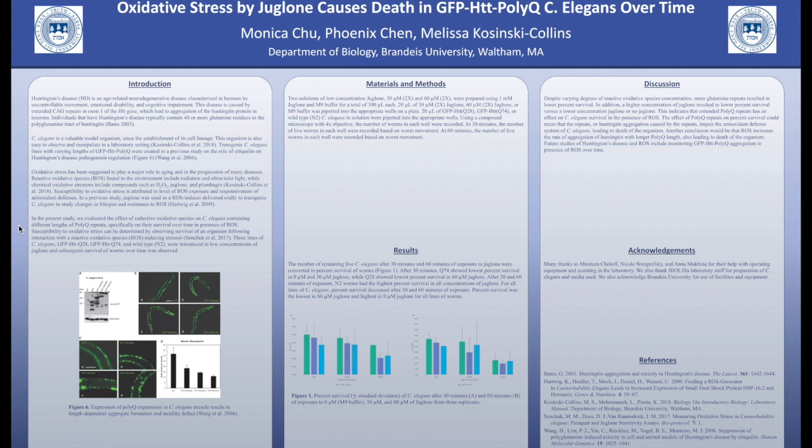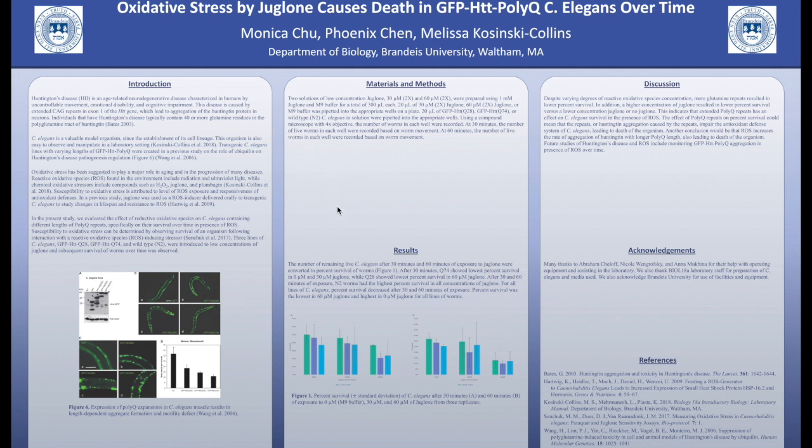So we performed an experiment using worm lines expressing GFP-Htt with PolyQ repeats of 28 and 74 and wild-type worms. We induced oxidation to the worms using low concentrations of Juglone solution, 30 micromolar and 60 micromolar, in addition to 0 micromolar, which was just M9 buffer. 3 replicates were performed, and after 30 and 60 minutes of exposure to Juglone, we recorded the number of live worms based on their movement.